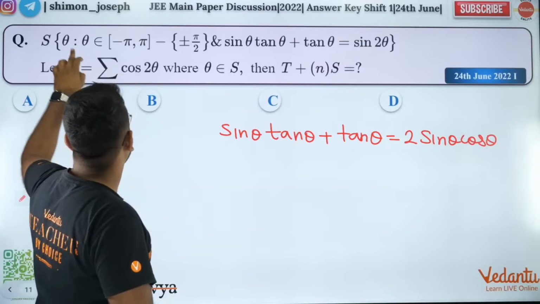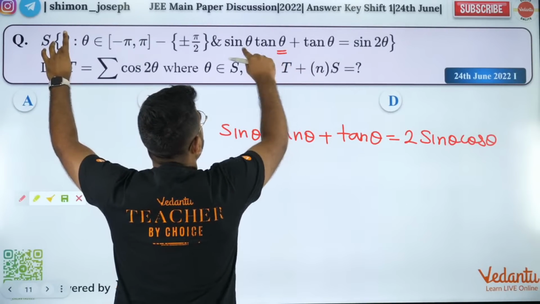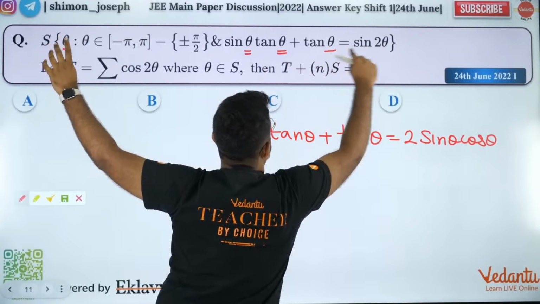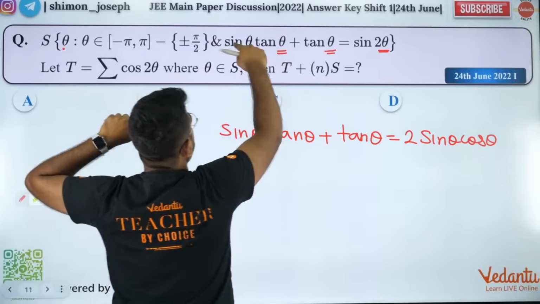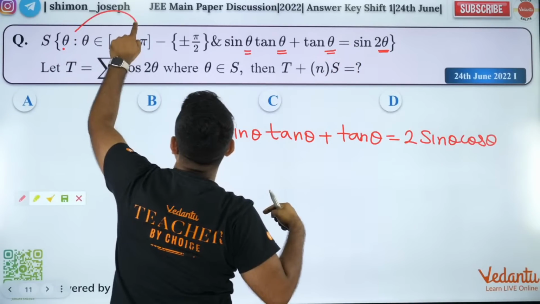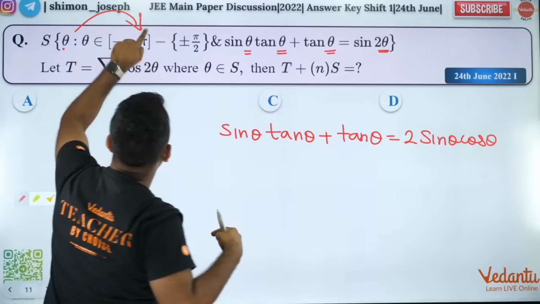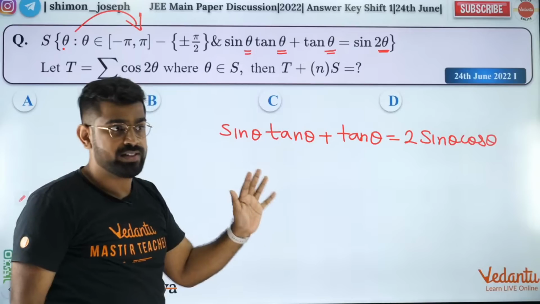Theta is the value of the angle for which this equation is satisfied, and theta should belong to this interval. Are you all clear? It is a doable question.